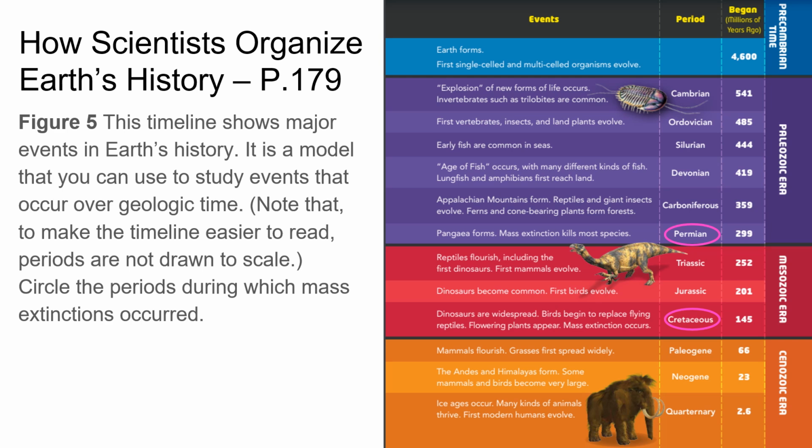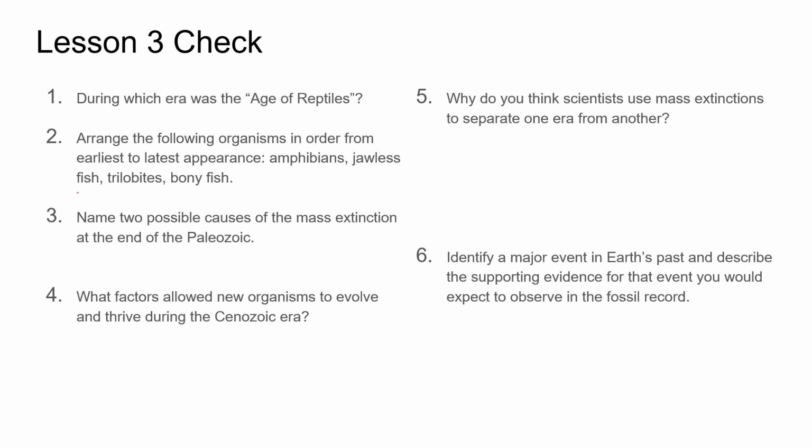All right, now it's time for our lesson 3 check. So during which era was the age of reptiles? And that was the Mesozoic era. Then we need to arrange the following organisms in order from earliest to latest appearance: amphibians, jawless fish, trilobites, and bony fish. So trilobites were first, then jawless fish, then bony fish, and lastly amphibians.